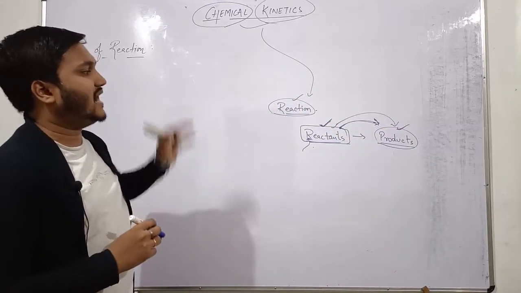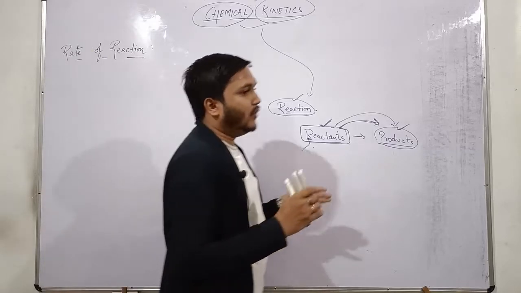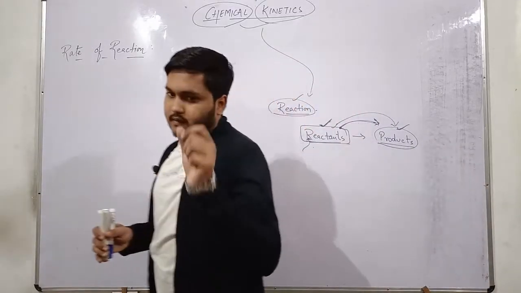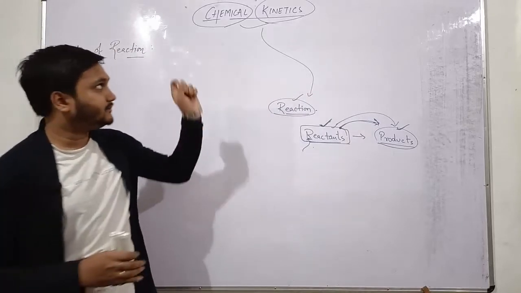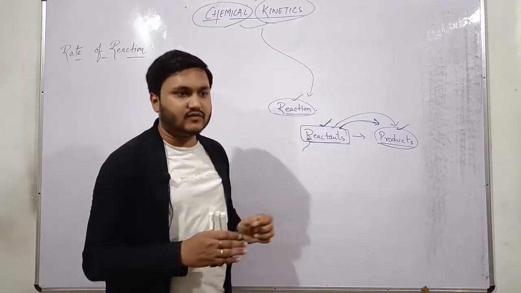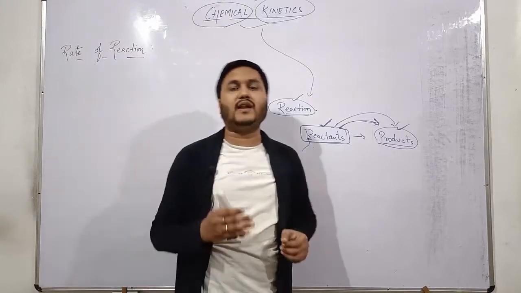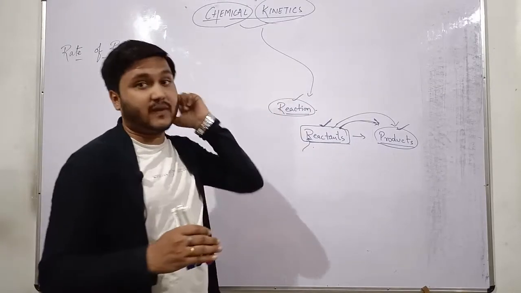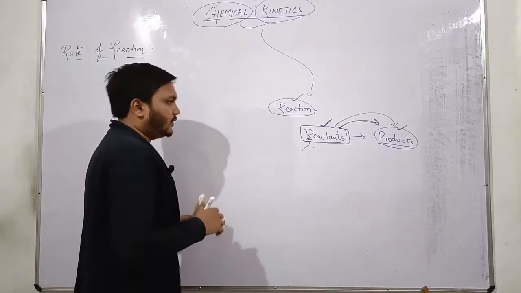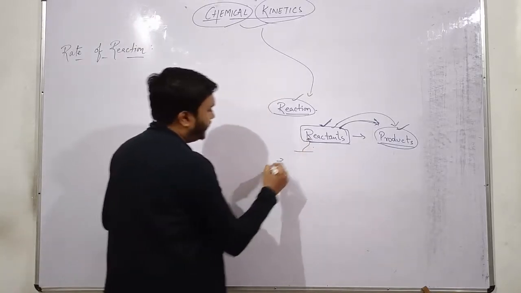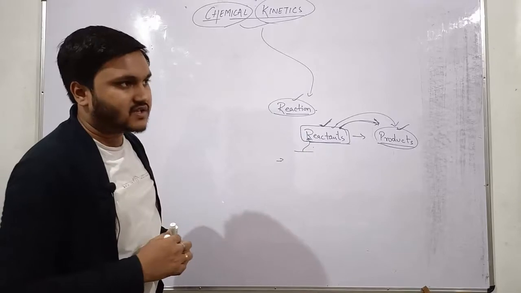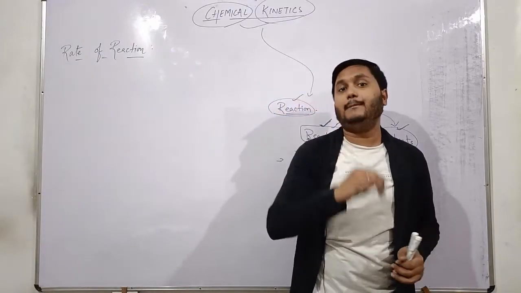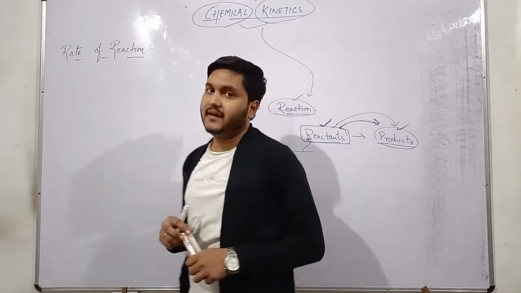Basically in this chapter we will be discussing the speed of a chemical reaction. Now we all know that chemical reactions take place very fast. Let me correct you here. Actually the chemical reactions are broadly divided into three parts according to their speed.